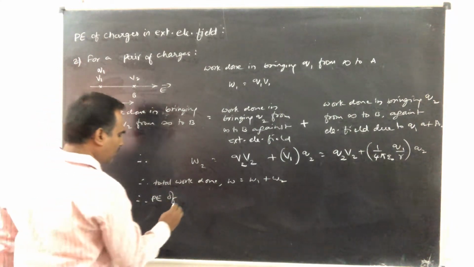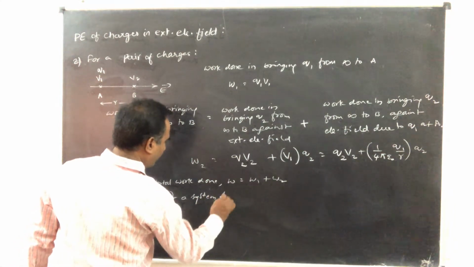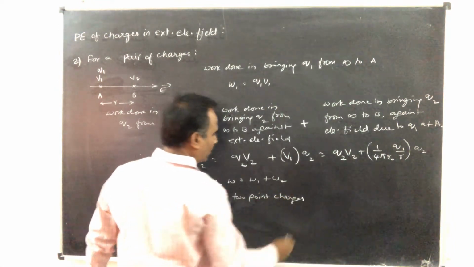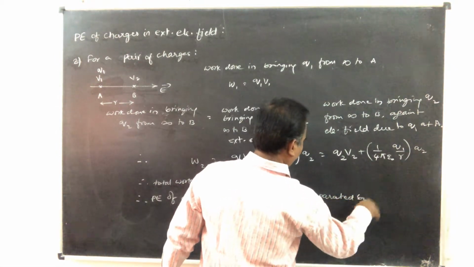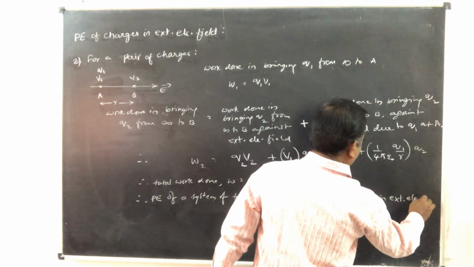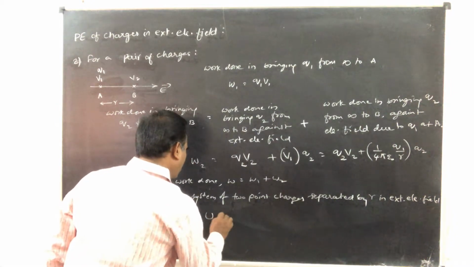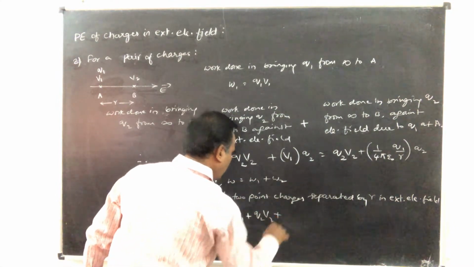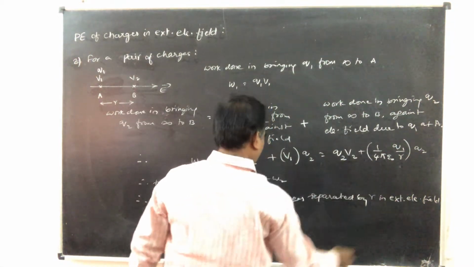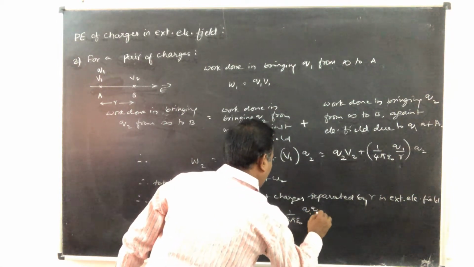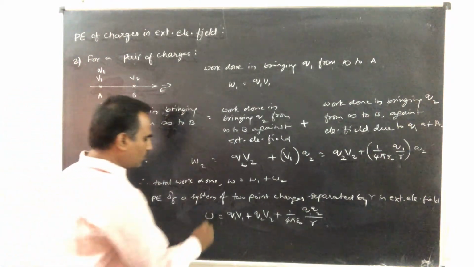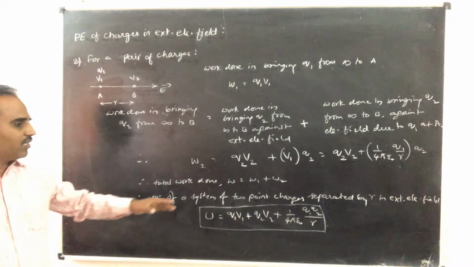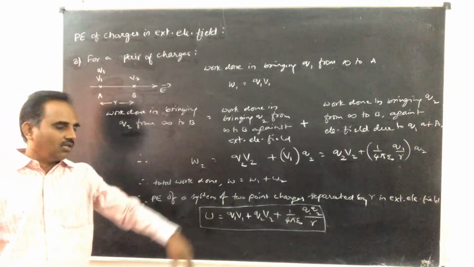Therefore, potential energy of a system of 2 point charges separated by R in external electric field, U, is Q1 V1 plus Q2 V2, plus 1 by 4 pi epsilon naught Q1 Q2 divided by R. So this is the expression for potential energy of a system of 2 point charges separated by a distance R in external electric field.